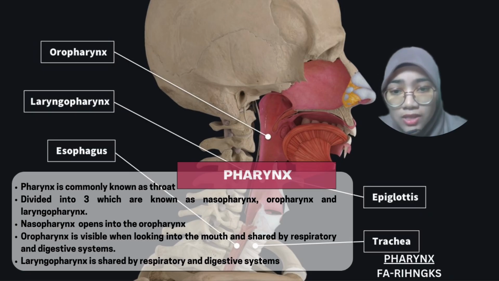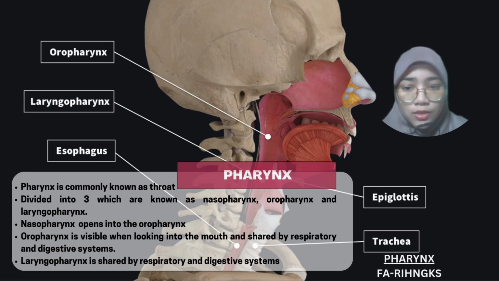Pharynx. Pharynx is commonly known as the throat. It is divided into 3, known as nasopharynx, oropharynx, and laryngopharynx. Nasopharynx opens into the oropharynx. Oropharynx is visible when looking into the mouth and is shared by the respiratory and digestive systems. Laryngopharynx is shared by the respiratory and digestive systems.